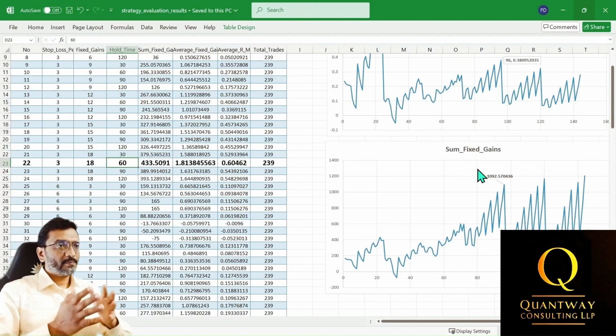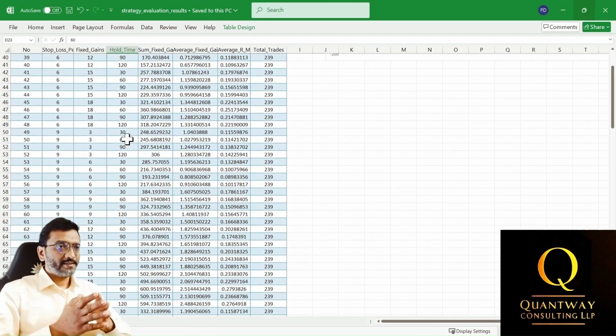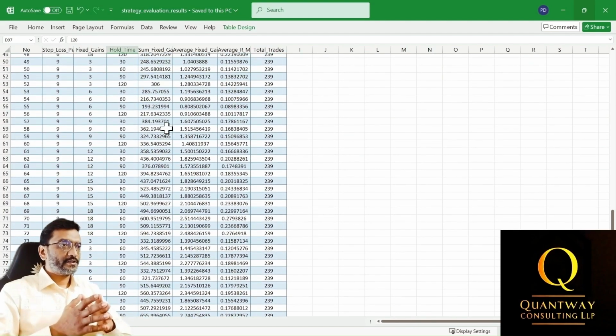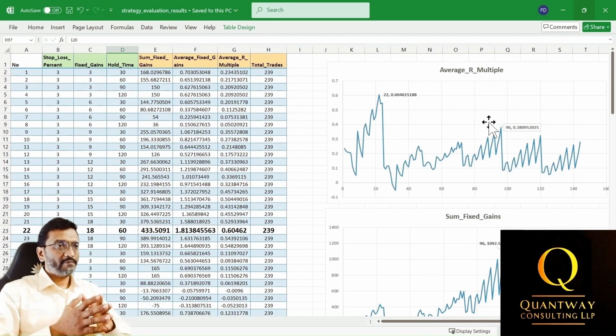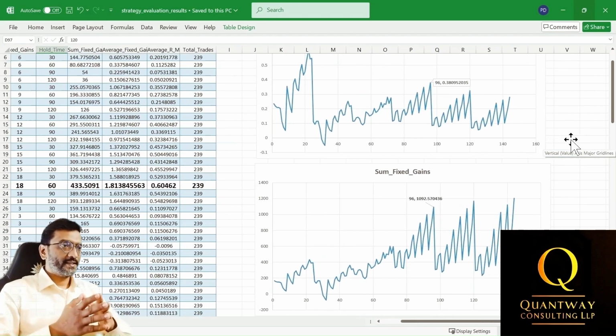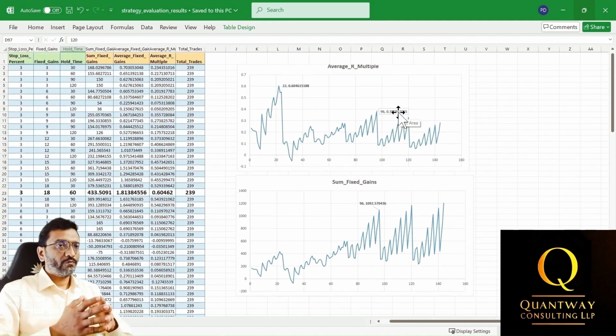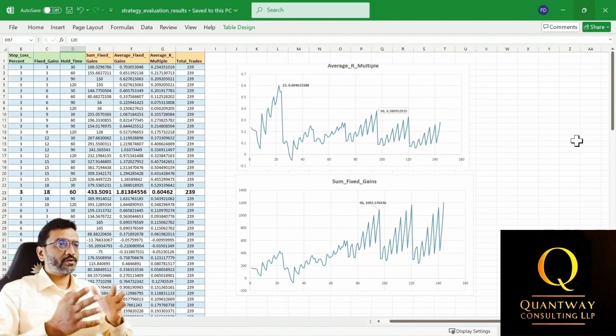Additionally, another promising iteration is the iteration number 96, which has settings of minus 12% for stop loss, 18% for fixed gains and 120 days for hold time. This iteration has relatively higher average R multiple and has similar higher fixed gains. We will now run the Python code to generate the daily equity curve and then pass this output to Pyfolio for finding the performance metrics for the backtest.